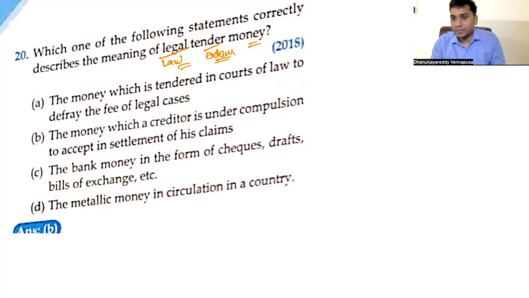Similarly, say I am indebted to you 1000 rupees. As per the law, you have to accept 1000 rupees. If I give 2 500 rupee notes to you, you have to accept them. Why do you have to accept the 2 500 rupee notes? The reason is simple.